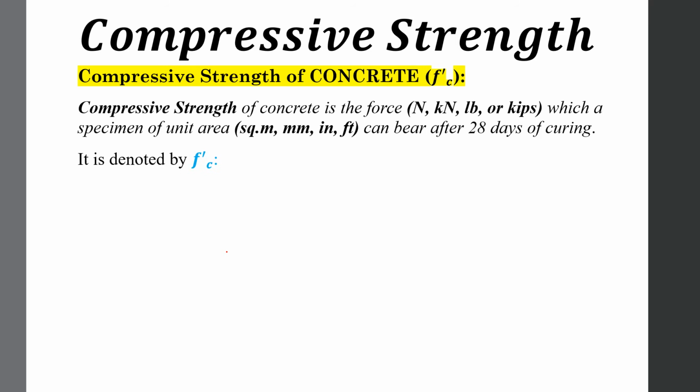Next is the notation of compressive strength. It is always denoted by Fc prime in most of the codes. Its formula is simply Fc prime equal to F28 divided by area. What does this F28 mean? This means that you have to calculate the force for the failure of the concrete sample after 28 days. This 28 is described here. So you will determine the force to break down or fail the cylindrical or cubical specimen after 28 days, divided by the area, which will give you the value of Fc prime, or compressive strength of concrete.